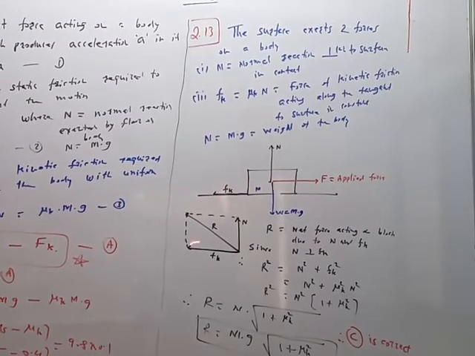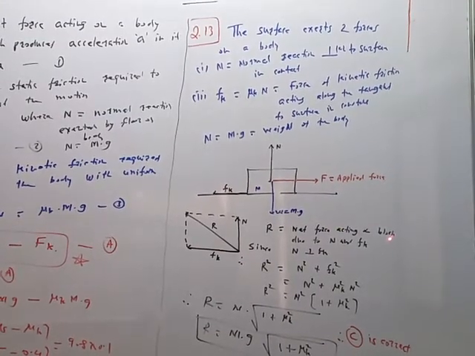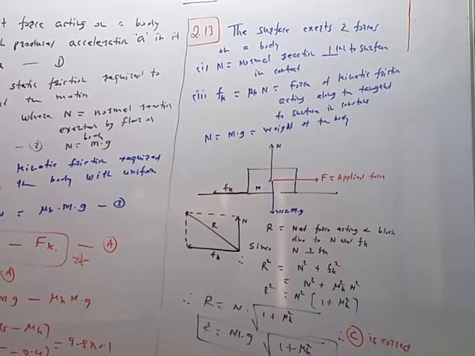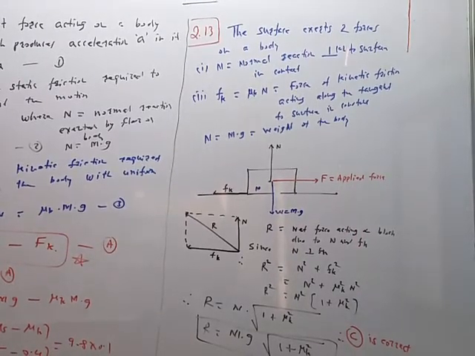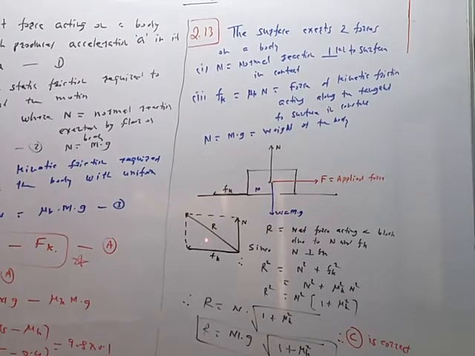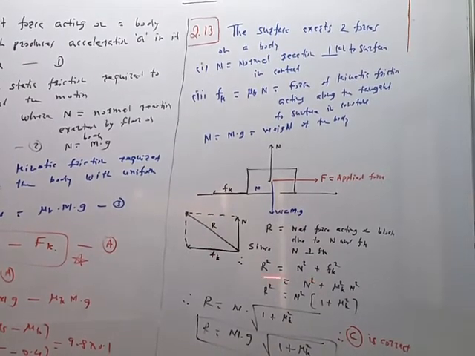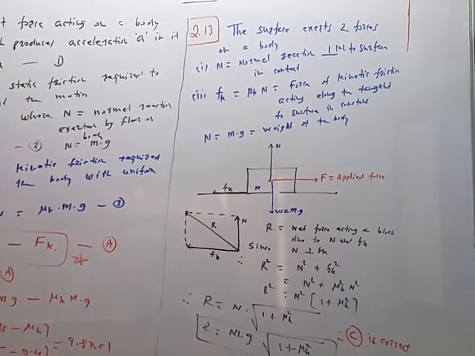So this property is important. R is the net force acting on the block due to N and Fk, and it is exerted by the surface in contact. N and Fk are perpendicular to each other. Therefore, the resultant force is given by the Pythagoras theorem like this. This is nothing but the Pythagoras theorem.